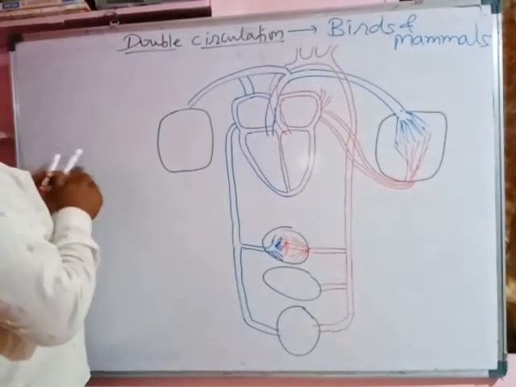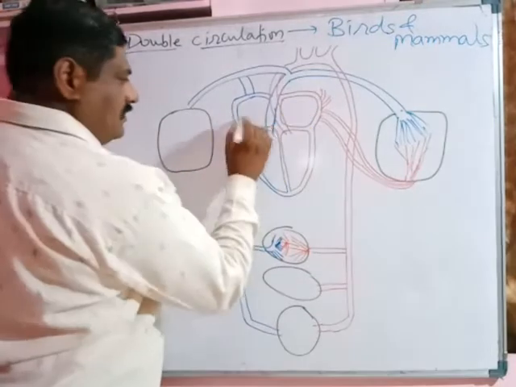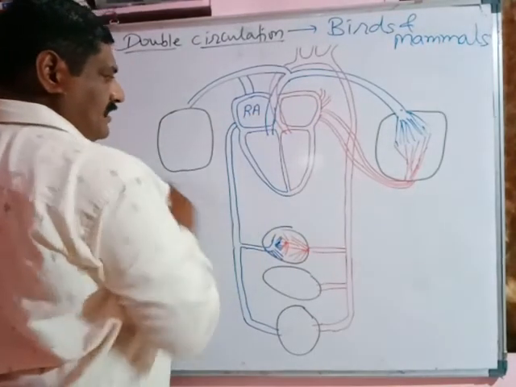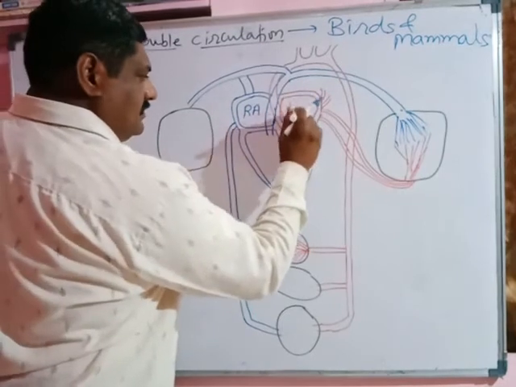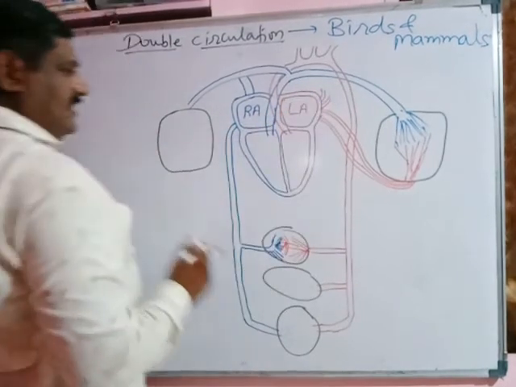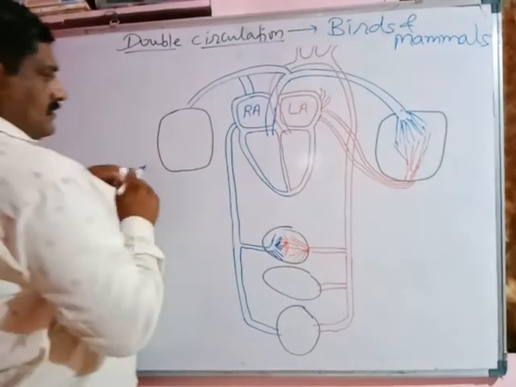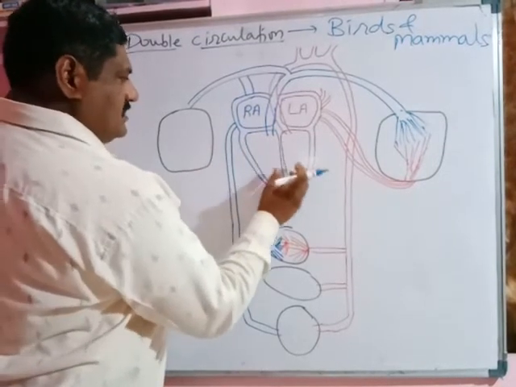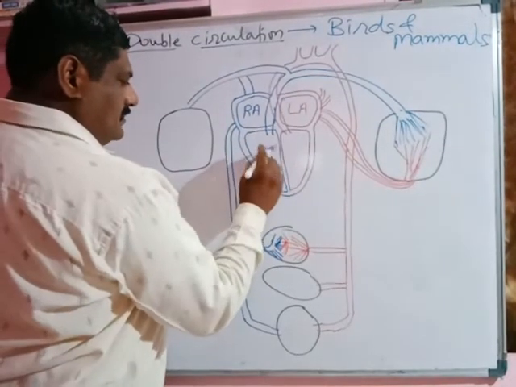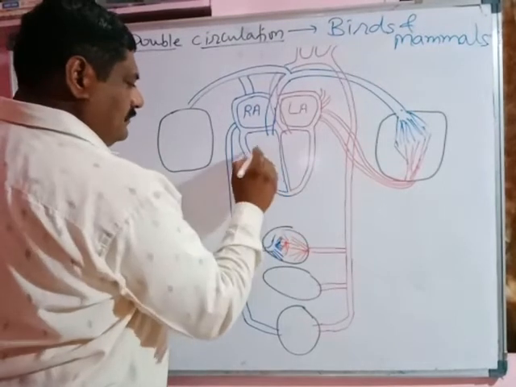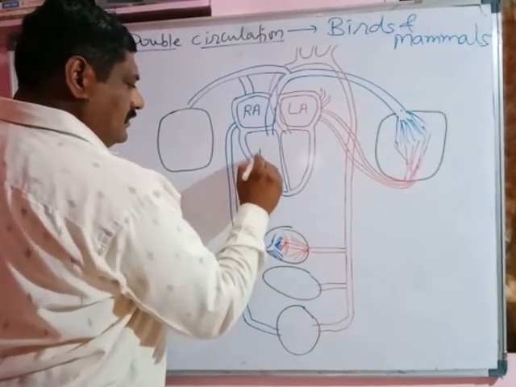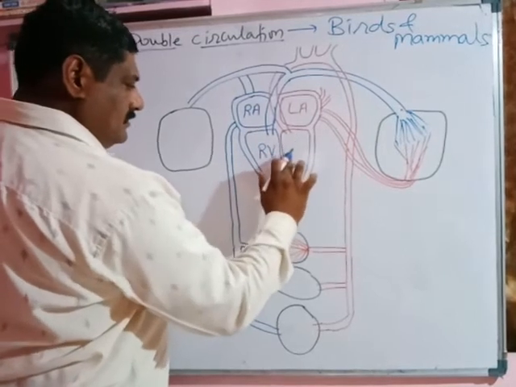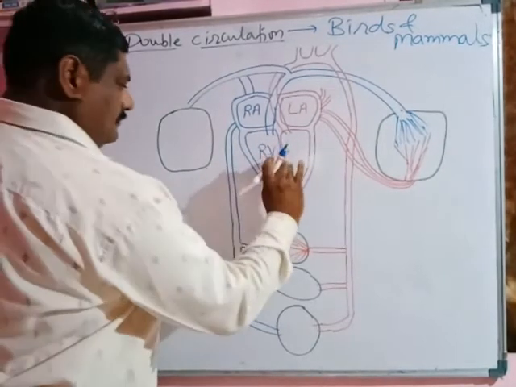The upper two chambers are auricles, the right auricle and the left auricle or atrium. The lower two chambers are distributing chambers. They distribute blood to the body and are called ventricles, divided into right ventricle and left ventricle.